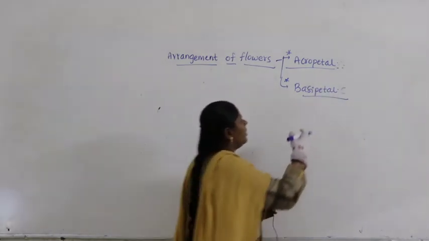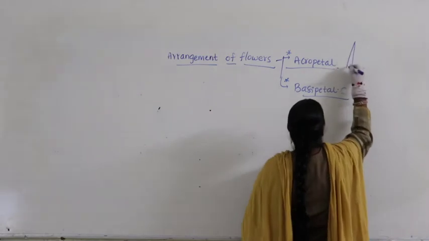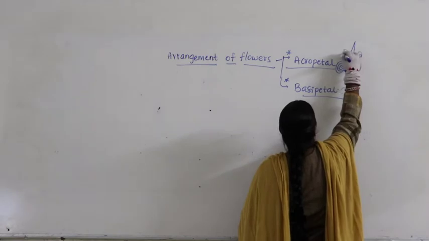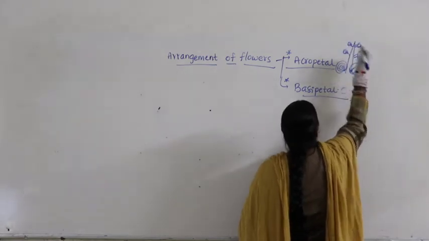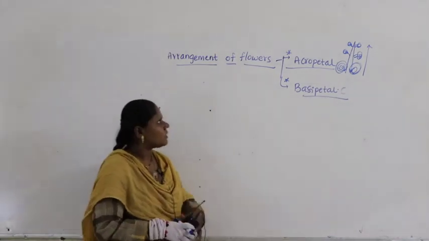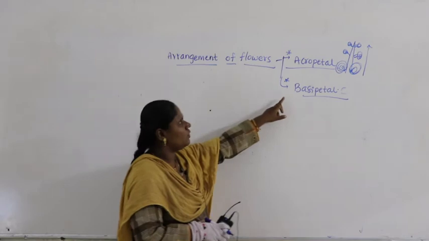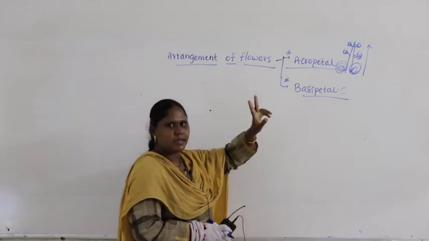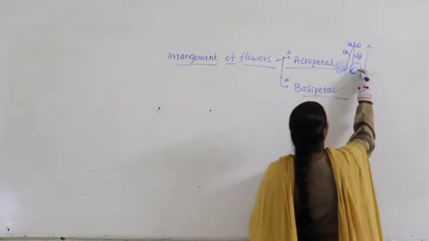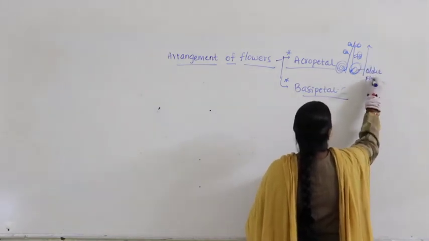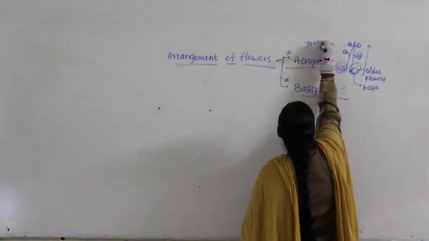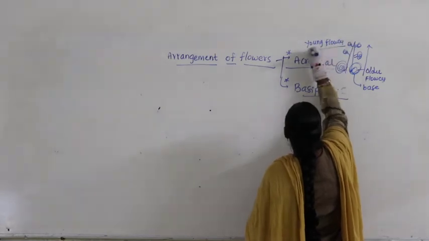What is acropetal? You know it very well. Older flowers are at the base, young flowers are at the apex. So, opening is from base to apex. You remember what we have discussed? We discussed arrangement of flowers into two categories. Acropetal means here what you study: older flowers are present at the base, young flowers are present at the apex.